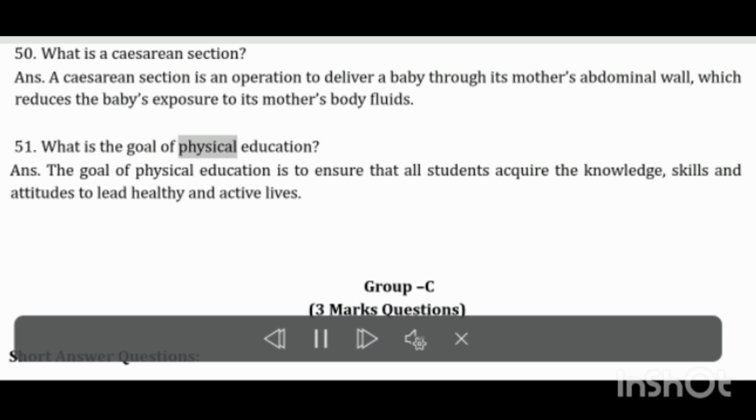What is the goal of physical education? The goal of physical education is to ensure that all students acquire the knowledge, skills and attitudes to lead healthy and active lives. Group C.